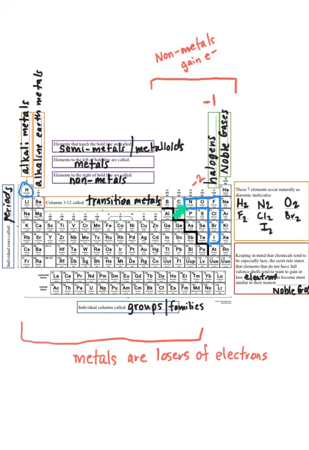Nitrogen has 7 electrons. If it could gain 3, it would be isoelectronic, or have the same number of electrons as neon. And so we're going to place a big -3 at the top of this column that contains nitrogen and phosphorus and arsenic. These substances tend to form anions with -3 charges.